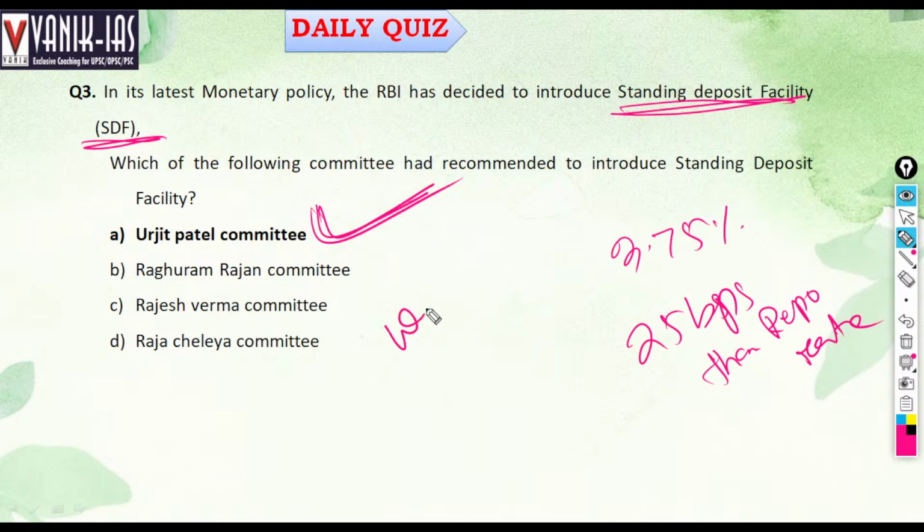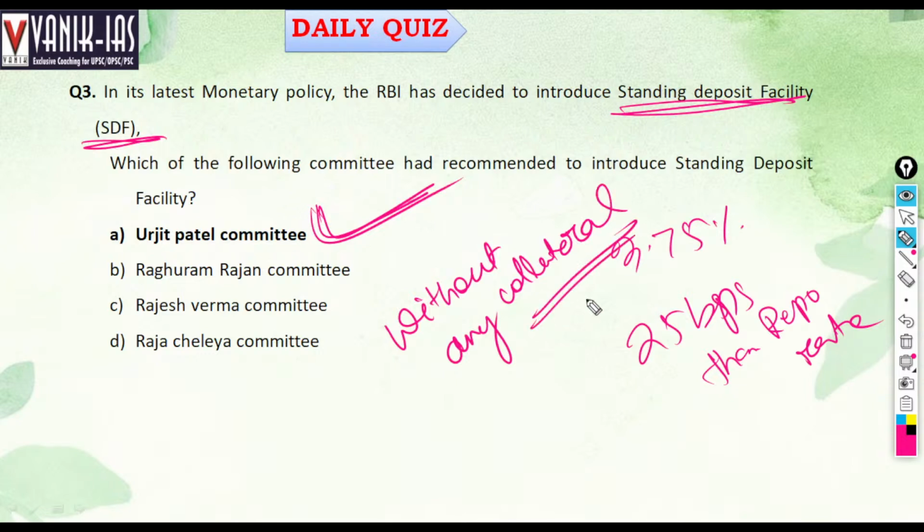It is used to control inflation, and this was recommended by the Urjit Patel Committee.